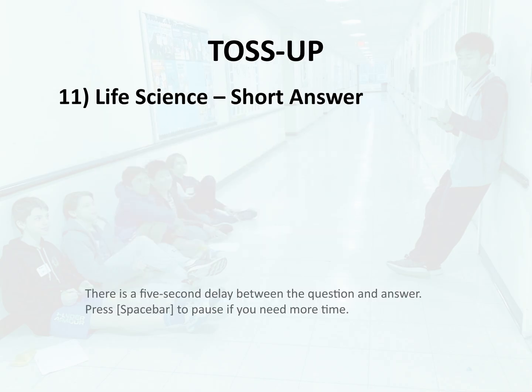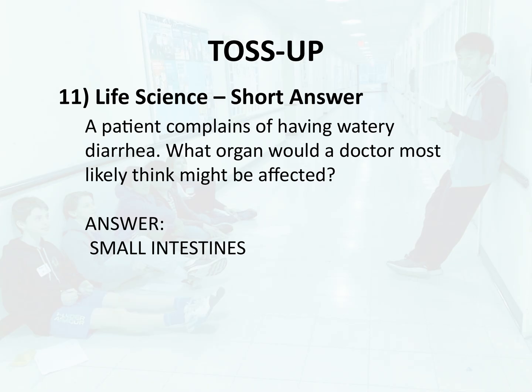Toss-up 11. Life science, short answer. A patient complains of having watery diarrhea. What organ would a doctor most likely think might be affected? Answer. Small intestines.